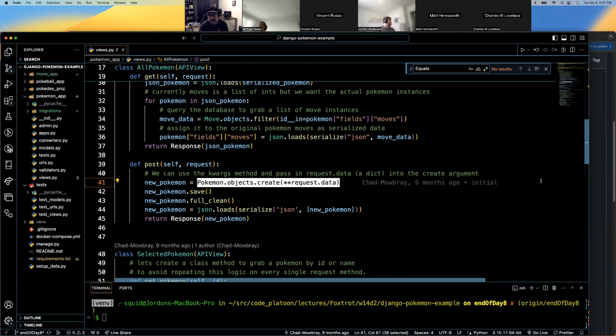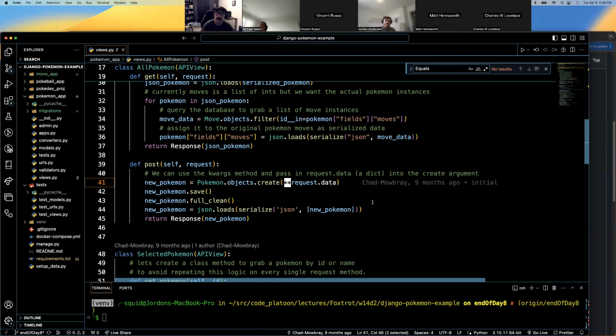We're going to do this. Jordan, what's this line doing here? Left or right? Right? That's how we read? Yeah, I mean, you can. You do it right to left. It's whatever. So it's creating a new Pokemon variable. It's going into the Pokemon objects to create, and it's requesting the data. Okay. What's this stuff? I have no clue. You've seen that before. That's kwargs, keyword arguments. It's pretty much just taking an object, mapping it to an object.